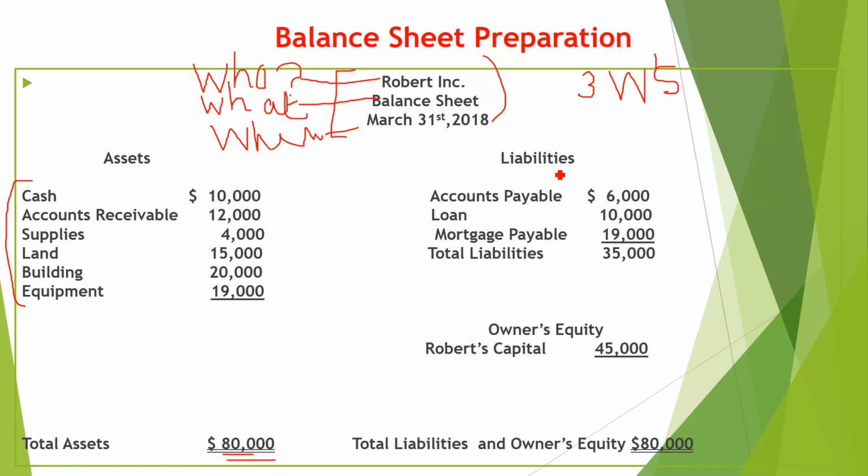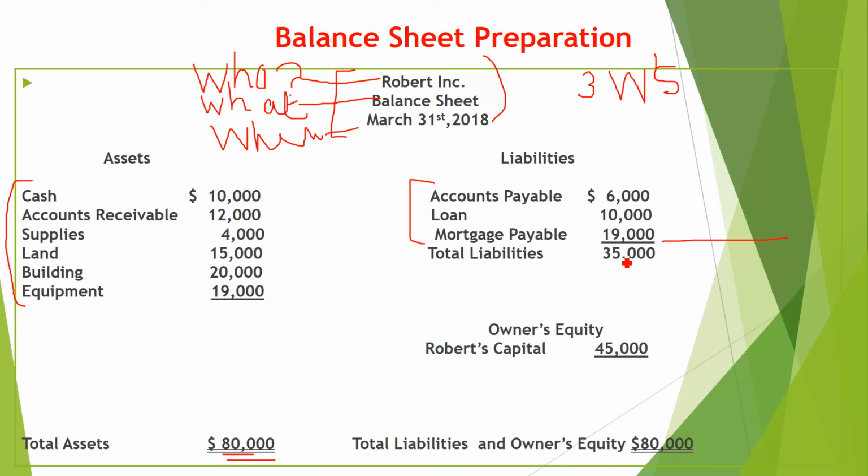Come on the liability side, again we have to write down the liabilities first, and liabilities we have to write down in the sequence, which I will show you in the next slide. Accounts payable, loan and mortgage payable, these are the liabilities. Make the total. Single line means total of this column is 35,000. If you know only 35,000 and 80,000, what is the owner's equity? 80 minus 35, which is equal to 45, right? So owner's equity, Robert's capital, which is called, is 45,000.